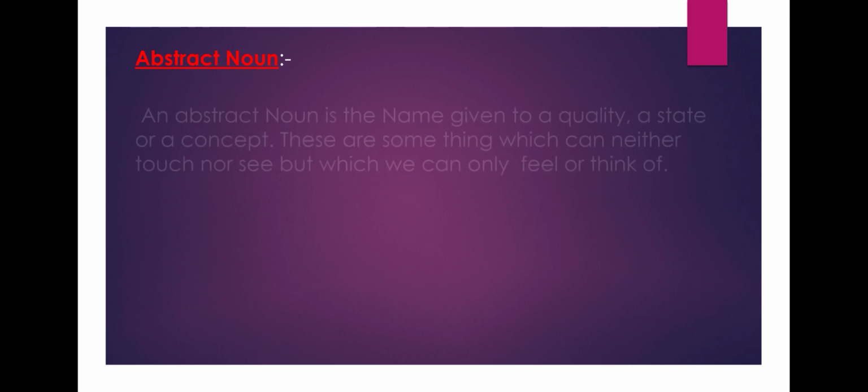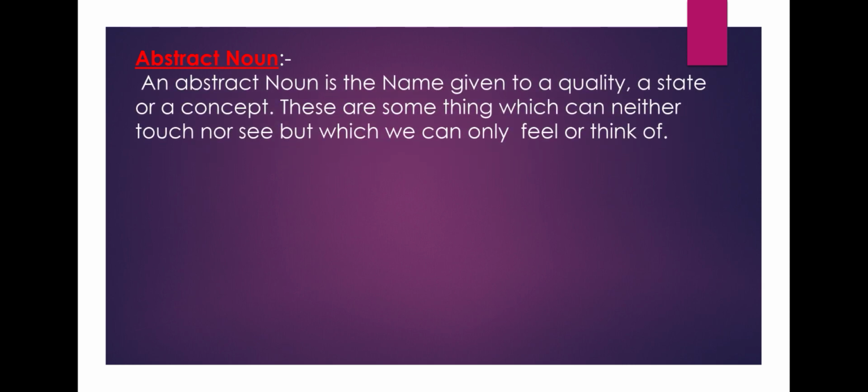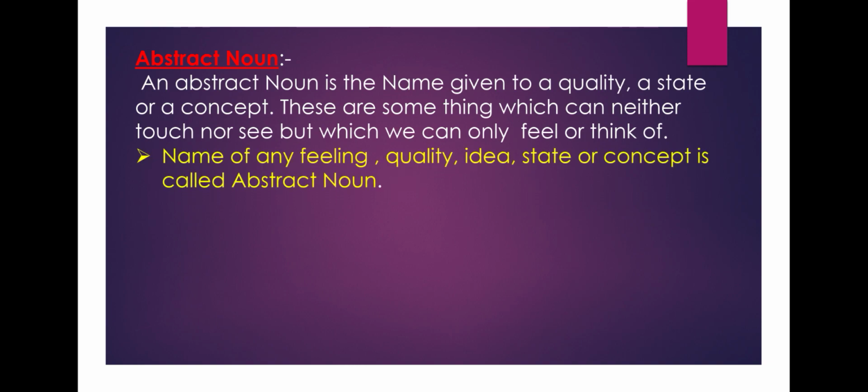Let's see the next type of noun, that is abstract noun. An abstract noun is the name given to a quality, a state, or a concept. These are some things which we can neither touch nor see, but which we can only feel or think of. Name of any feeling, quality, idea, state, or concept is called abstract noun.